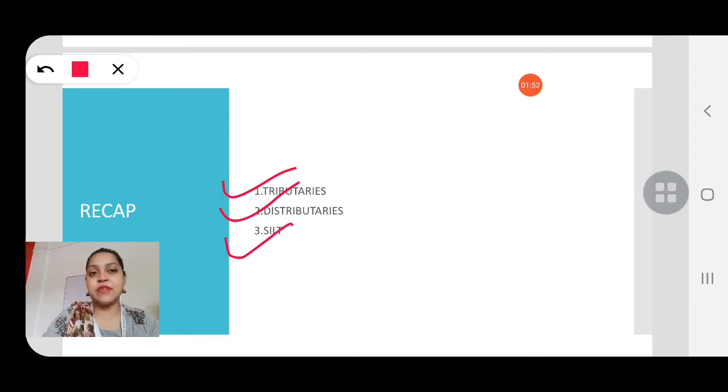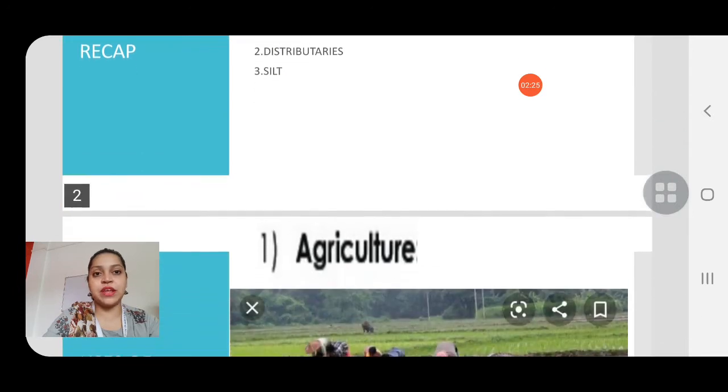And lastly, we have studied silt. What is silt? Silt is the rocky material and muddy particles which are left behind by the river after the flood, on the banks of the river. It's like wet sand. I have shown you a picture, if you remember, in your last video. So this was our recap. Now let's proceed with the lesson.